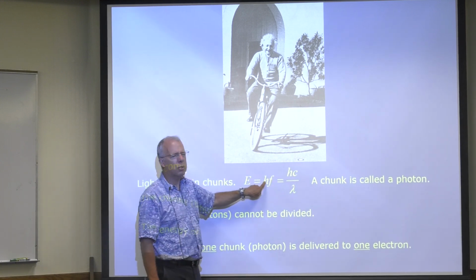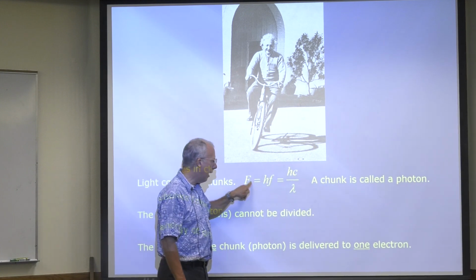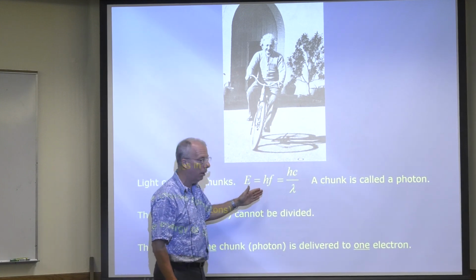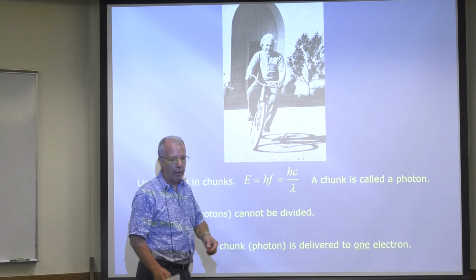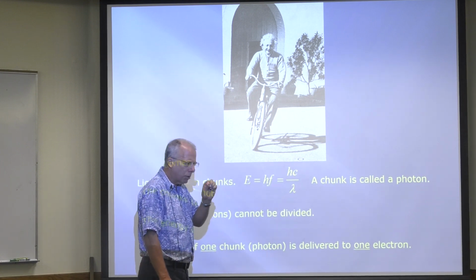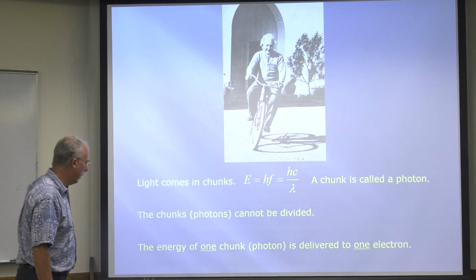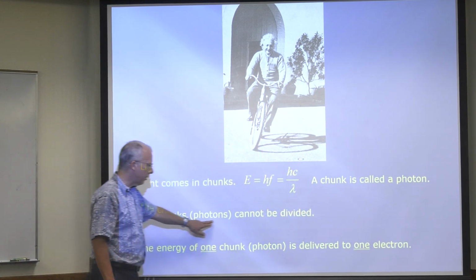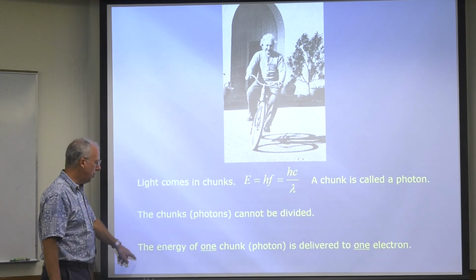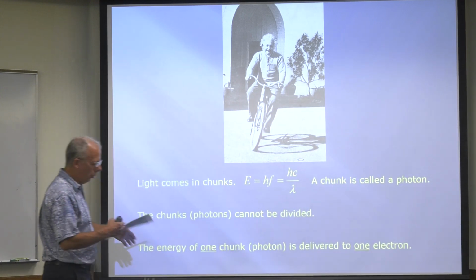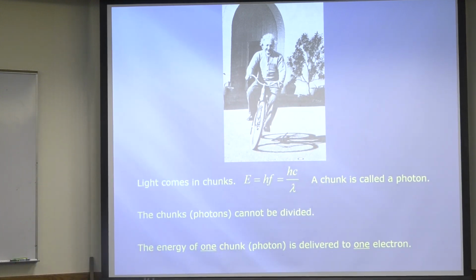Again, h is incredibly small, right? And so the energy of a single photon is incredibly small. And that's why it took people so long to figure out that it acted like a particle, because it's so, so, so small. A chunk of light, or a chunk of energy, is called a photon, whatever you want to call it. The chunks, photons, can't be divided. The energy of one photon is delivered to one electron.